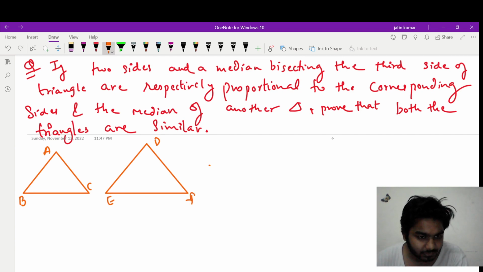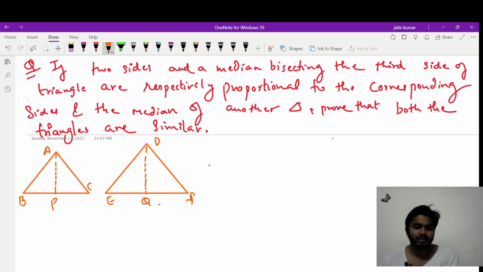Also the median is given to us as P and Q. Let's call AP and DQ the medians.